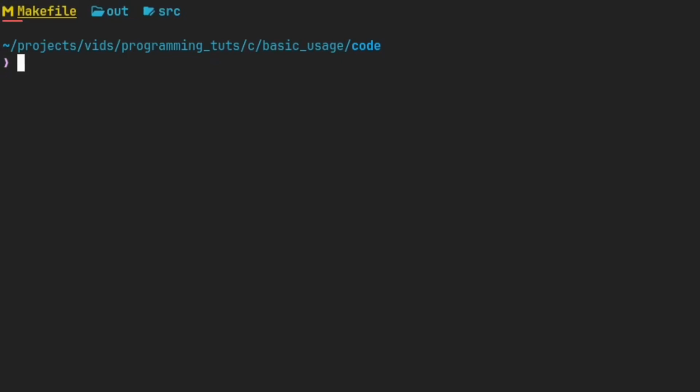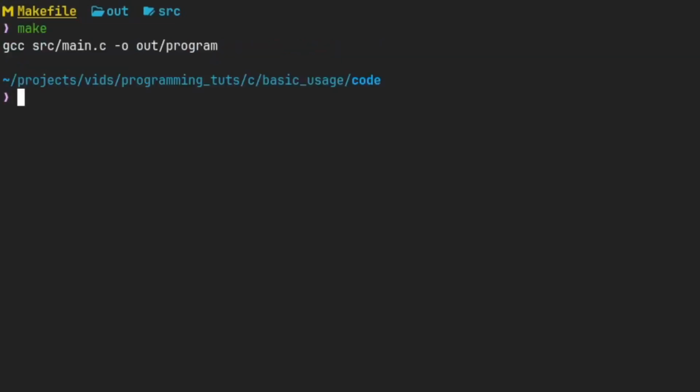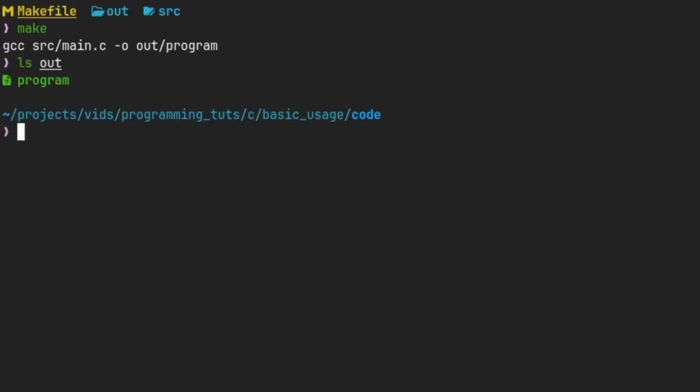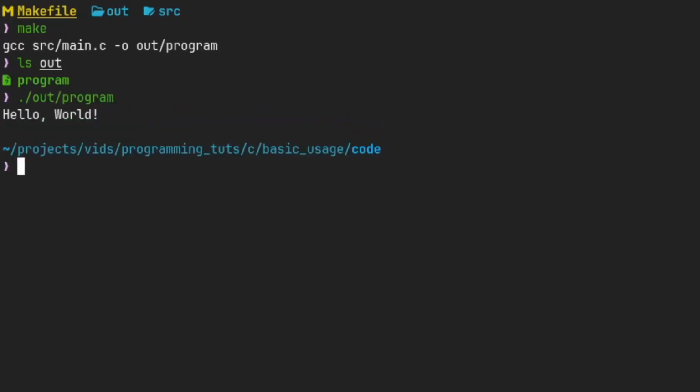We will return back to a normal terminal program where we have navigated to this directory with our makefile, out and src, and we're going to run make. As I've explained earlier, make automatically defaults to make all, which just uses the program rule, which means that it should compile our program. And as we see, this message looks very promising as it has not put out any error messages. We can ls the out directory and see our program. To try running it, we can in the terminal go ./out/program, enter, and as we can see, it prints hello world.